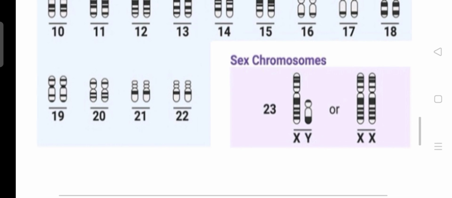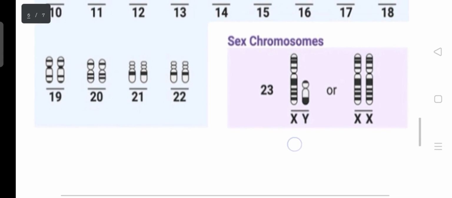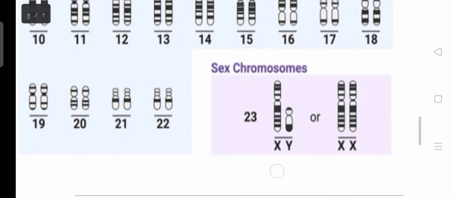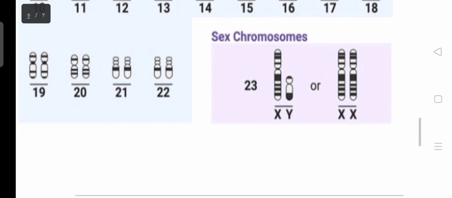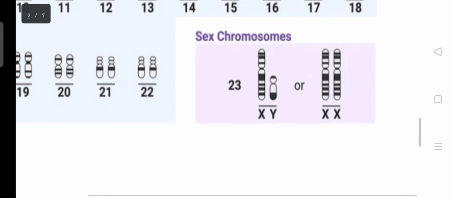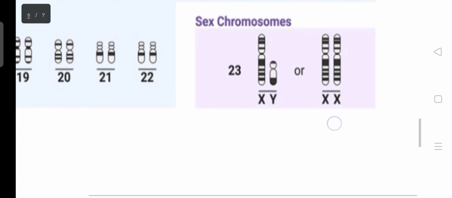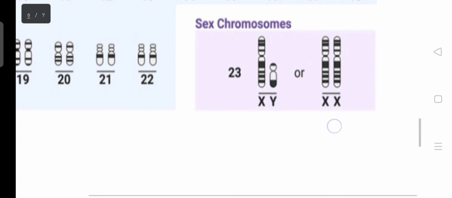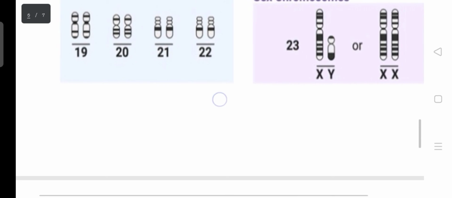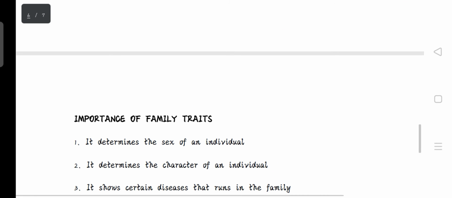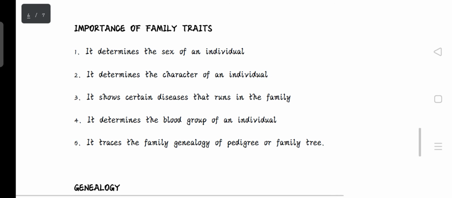It's called the sex chromosome. It determines whether an individual is male or female. So you can see the chromosome for male, which is represented with XY chromosomes, and then this one, that for the female, has two identical chromosomes represented by two identical letters. That's the XX.